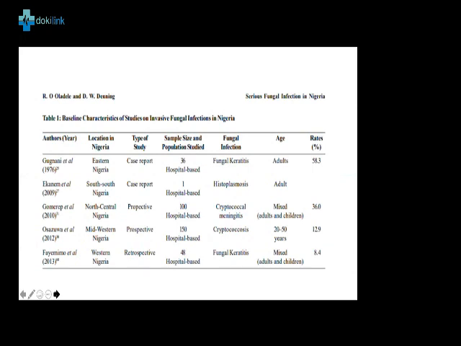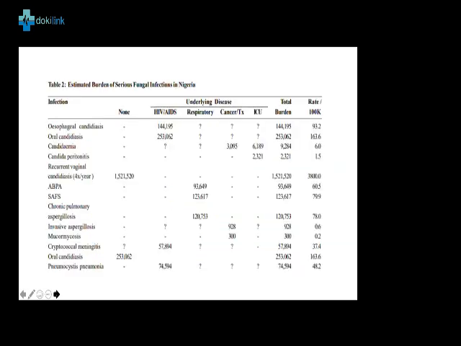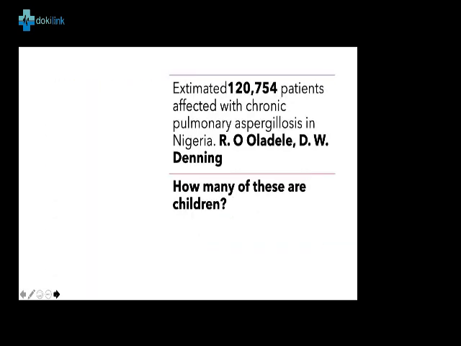Next slide, we can look at this table, at different fungal infections. You see a lot of question marks. These are the questions we need to ask ourselves. And this is a general one. If you talk about children, we have very little information in pediatrics. So we need a lot of information. Information is going to help us a lot. Next slide, please. I've talked about this slide. The question marks are what we need to answer.